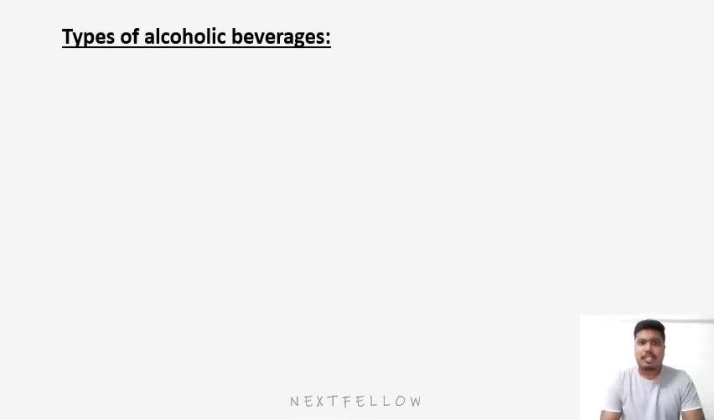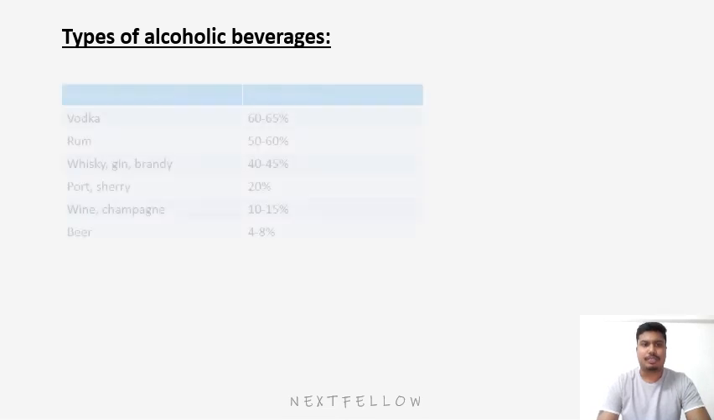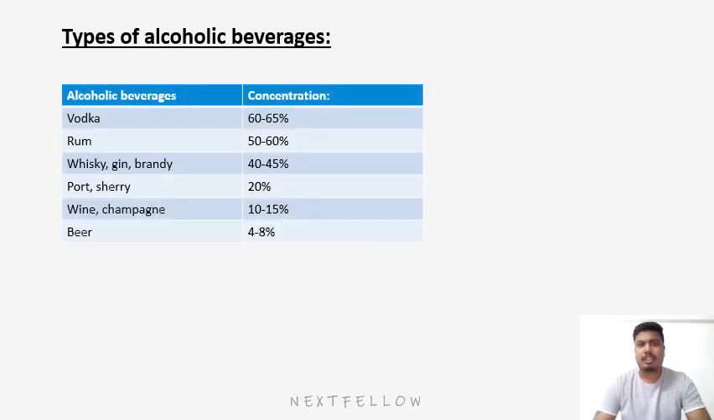Now we will discuss the different types of alcoholic beverages. The various types and their concentration are mentioned in the table. Vodka has 60 to 65% concentration of alcohol. Rum has 50 to 60%. Whiskey, gin, brandy, they have 40 to 45%. In beer, we have 4 to 8% of alcohol.